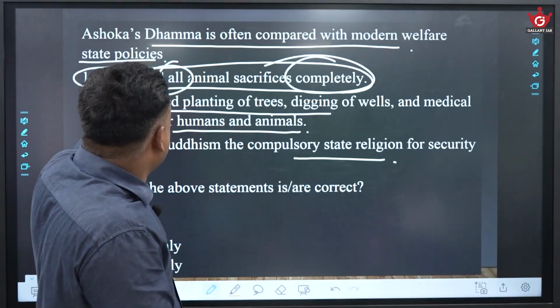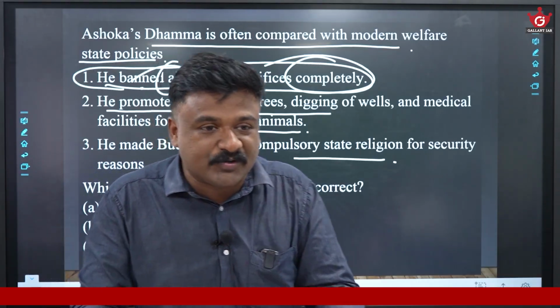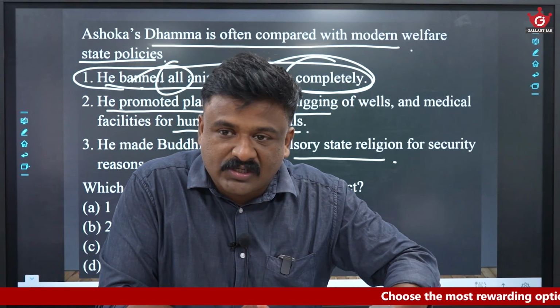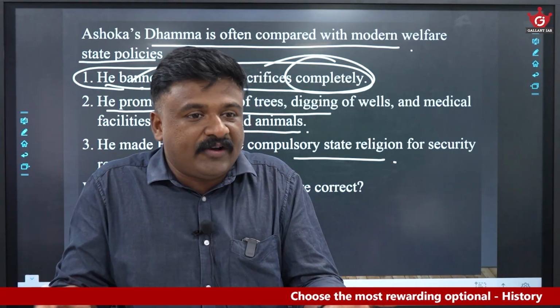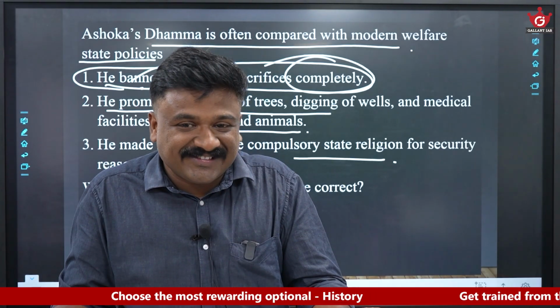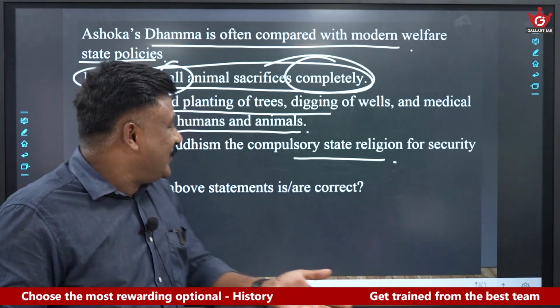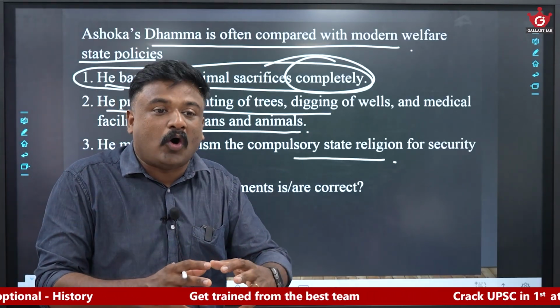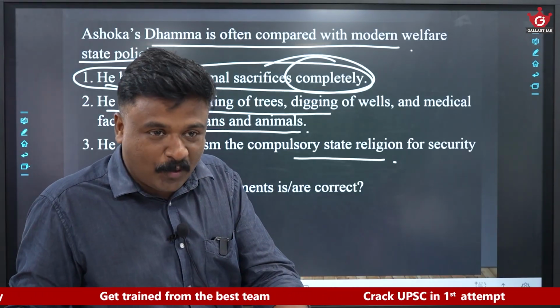Do you think a complete ban on animal sacrifices matches modern welfare policies? Maybe it is partially explaining, but not wholly.